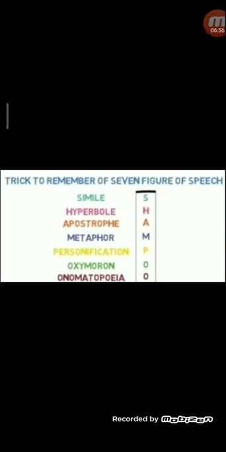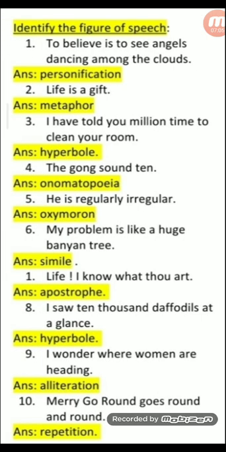Okay, and normally figures of speech are used in figurative language and in poetry. Now let's do the exercise. Identify. To believe is to see angels dancing among the clouds. It's personification, angels are given a quality of dancing. Life is a gift. Life is compared to a gift. It is metaphor. And in metaphor, normally there is indirect comparison without as and like.